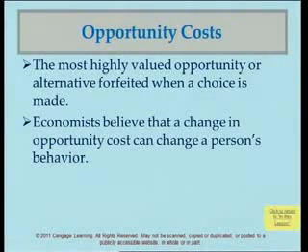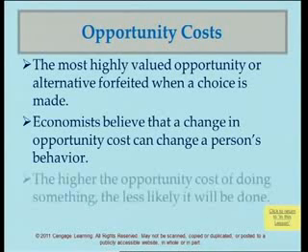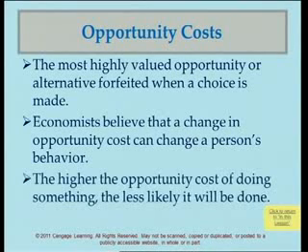Okay, so this is opportunity cost, and some important points there: economists believe that a change in opportunity cost can change a person's behavior. We looked at that example in the textbook. And the other important point here is that the higher the opportunity cost of doing something, the less likely it will be done. We used that example of the waitering.